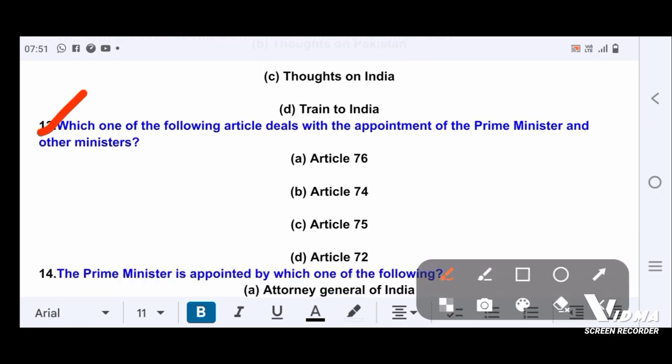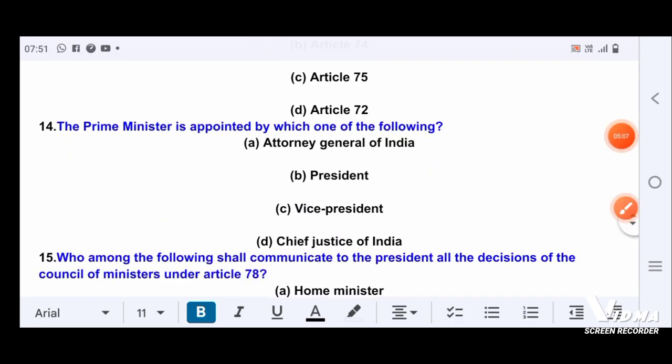Next question. Which one of the following articles deals with the appointment of the Prime Minister and other ministers? Option A, Article 76. Option B, Article 74. Option C, Article 75. Option D, Article 72. Correct answer is option C, Article 75.